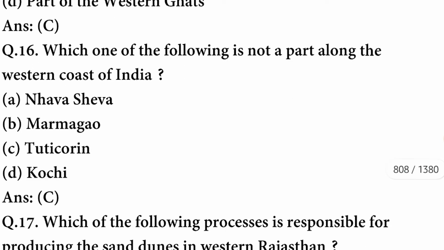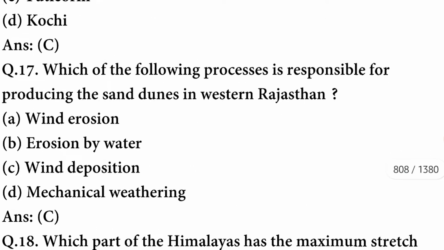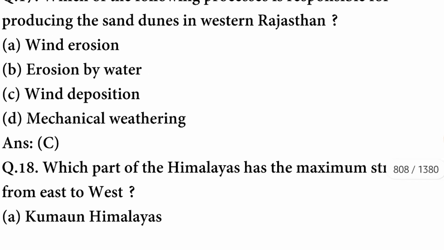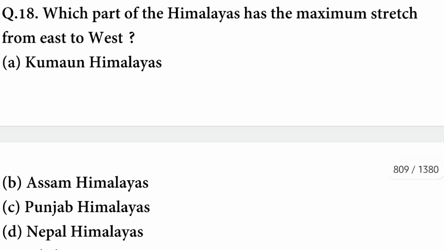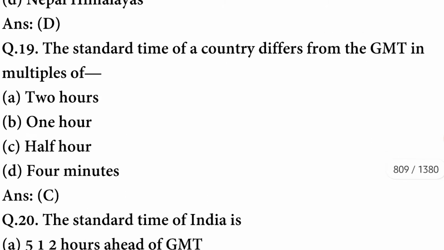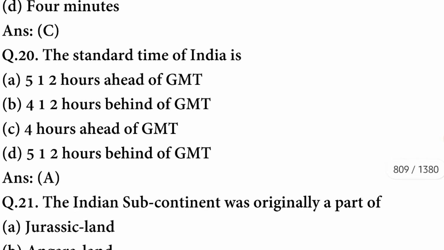The option is correct. Which of the following is not a port along the western coast of India? It is Tuticorin. Which of the following processes is responsible for producing the sand dunes in western Rajasthan? It is wind deposition. C option is correct. Which part of Himalayas has the maximum stretch from east to west? It is Nepal Himalayas.